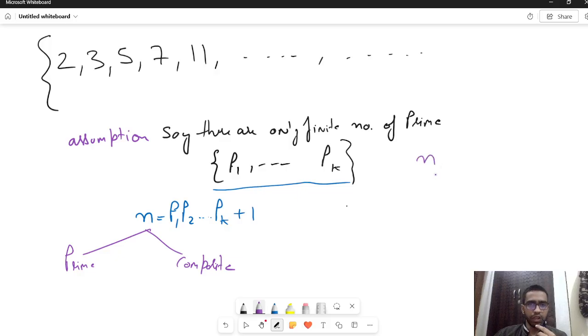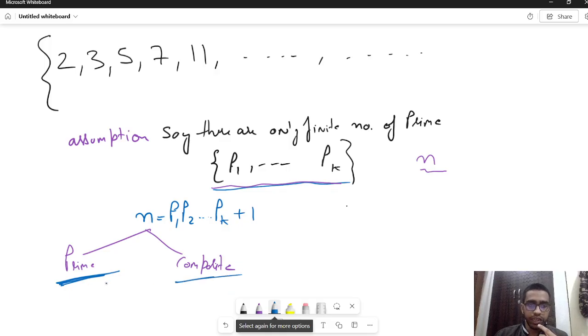But I assumed there are only a finite number of primes and all the primes are these many. And now I'm saying I found a new prime outside this list. It's a contradiction, which is what we wanted. But we got a contradiction in this particular case, if n is prime. What if n is composite?